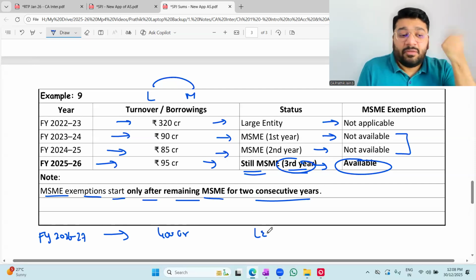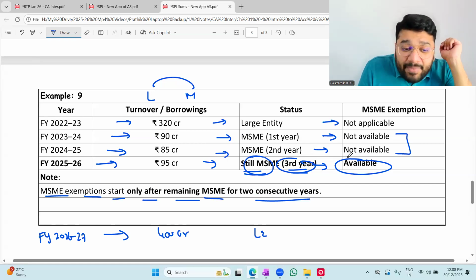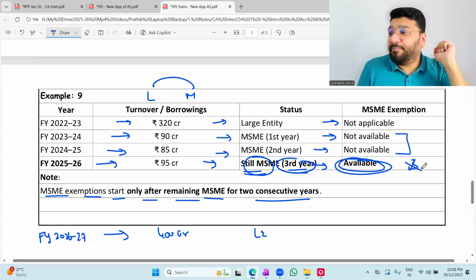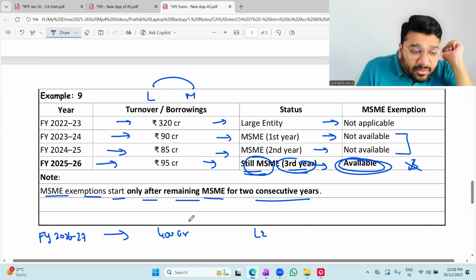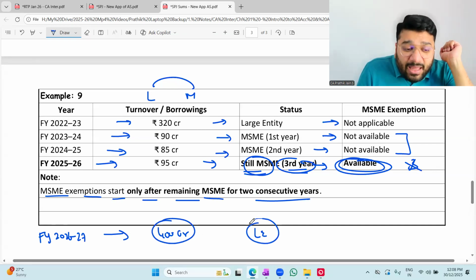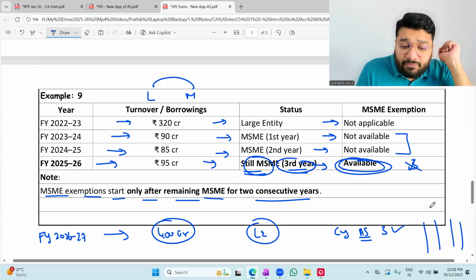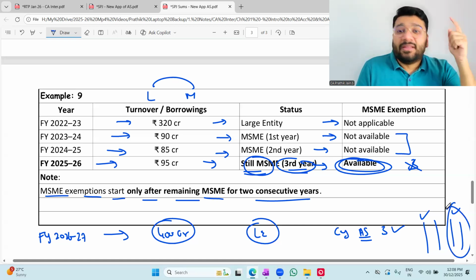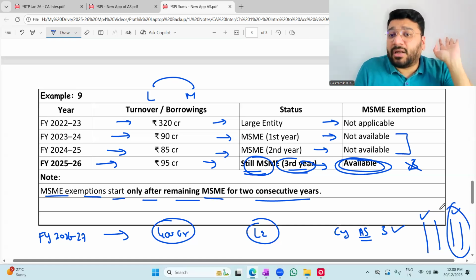Large entity. Previously, I was MSME. MSME exemption were available. AS3 I did not prepare. Current year turnover more than 250 crore. I have become large entity. So current year, all AS have to comply. AS3 also I'll comply. While complying AS3, I have to give two data, one of current year, one of previous year. Should I give previous year's data? This AS says that not required.